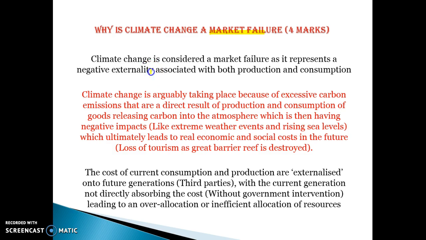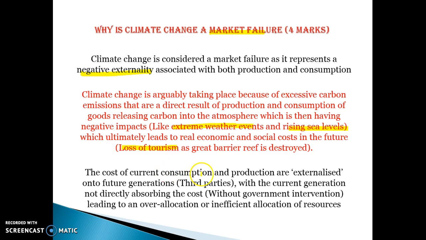It represents a negative externality in both production and consumption. Okay, it occurs because when we do things, it creates excessive carbon emissions as a result of production and consumption. So goods releasing carbon into the atmosphere, which is having negative impacts, and this is the negative externality. Extreme weather events, rising sea levels, which ultimately leads to real economic and social costs in the future, e.g. loss of tourism, rising sea levels, poorer living standards.